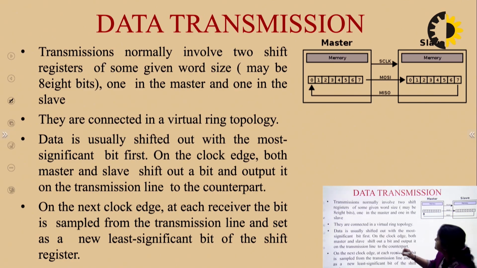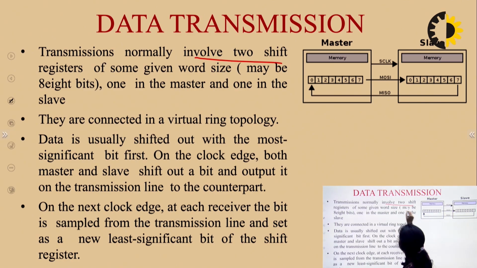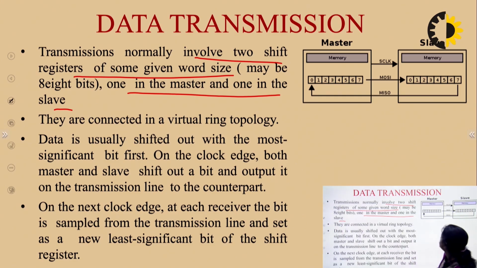The transmissions normally involve 2 shift registers, which may be of size 8 bits. One is in the master and one in the slave. So the registers can be seen like this. This is the master device, this is the slave device. The clock signal will be shared, and there will be an 8-bit shift register present here and an 8-bit shift register present here.